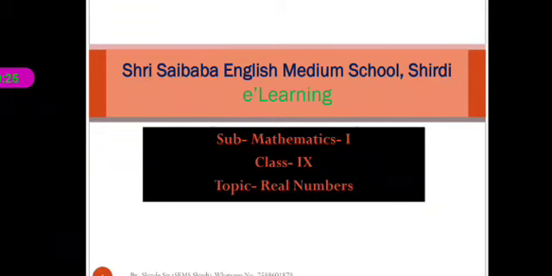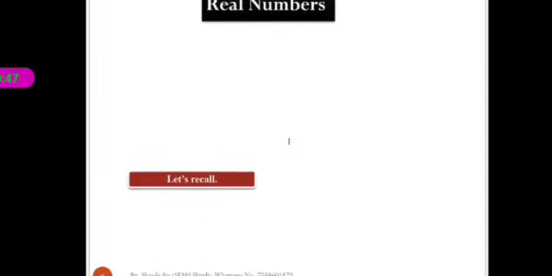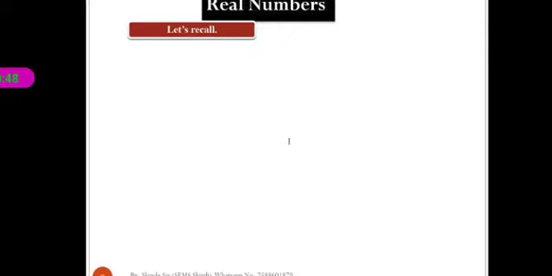Today we are going to our second lesson, real numbers. From KG classes we study numbers. From KG we learn 1, 2, 3. These are the numbers. The numbers are of different types. Let us recall numbers.